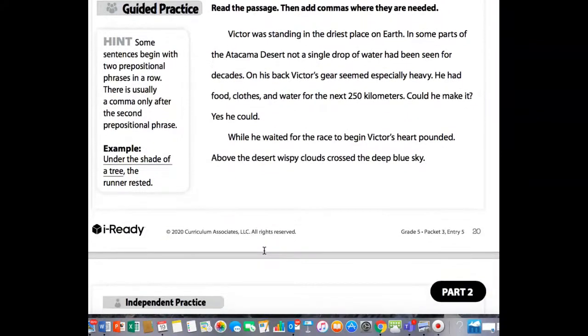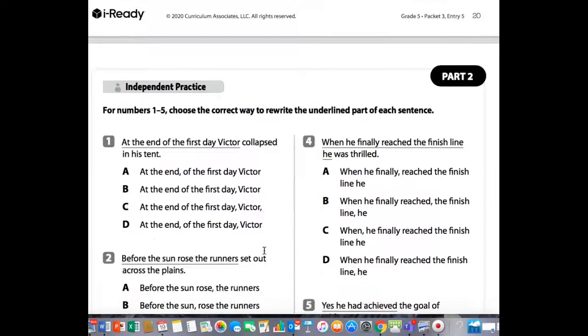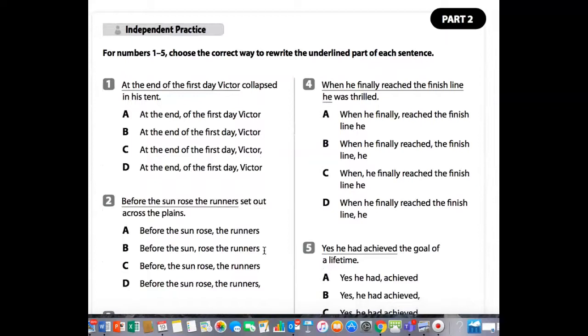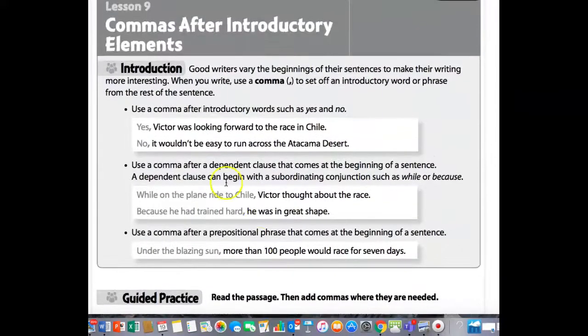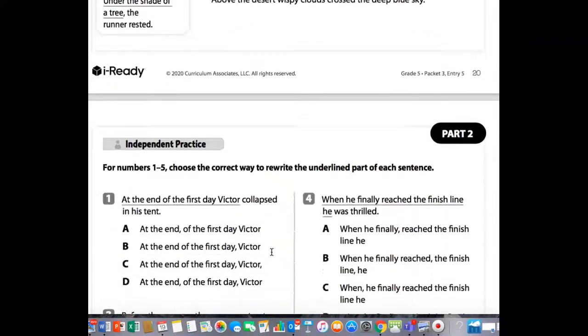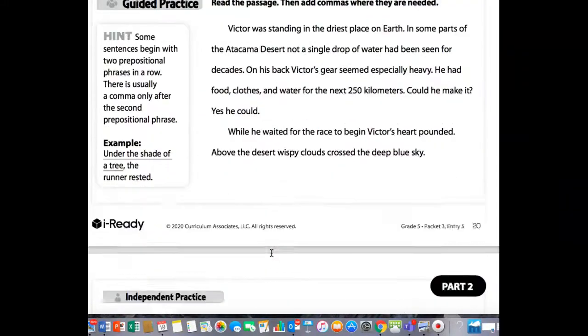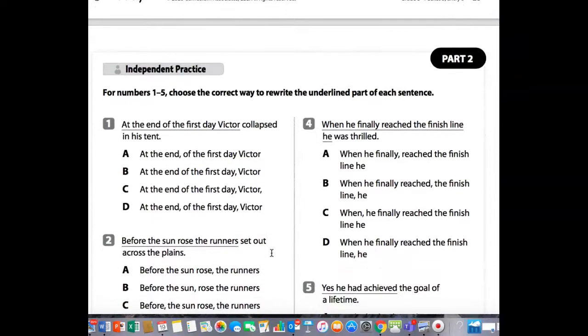All right, I know your teachers are going over this one, so I'm going to go on to part 2, the independent practice. It says, for numbers 1 to 5, choose the correct way to rewrite the underlined part of each sentence. These all say the same thing. You just have to do the correct punctuation, which we just learned about with commas after introductory elements. And if you need to look back at that while you're doing it, you certainly may.